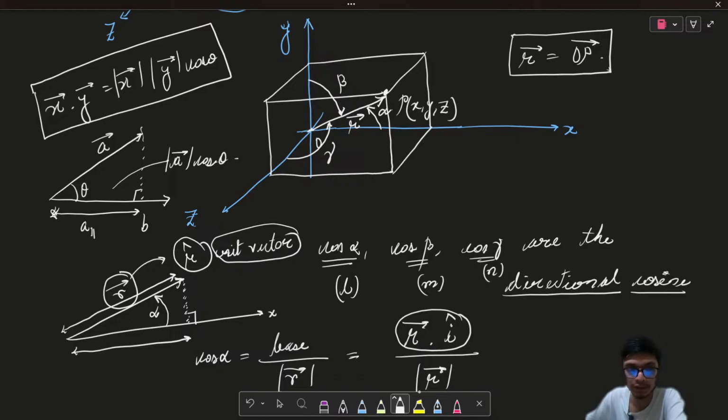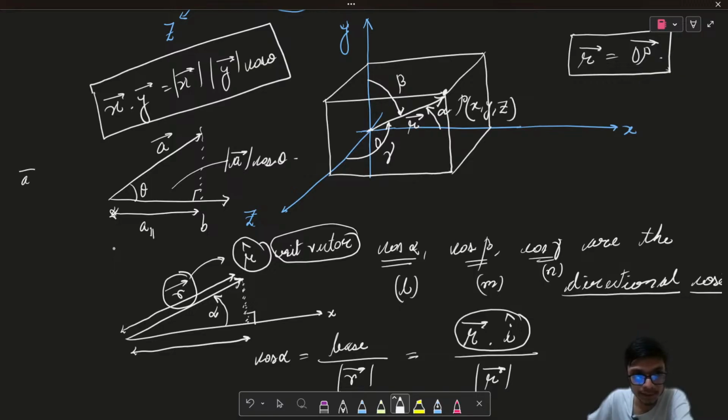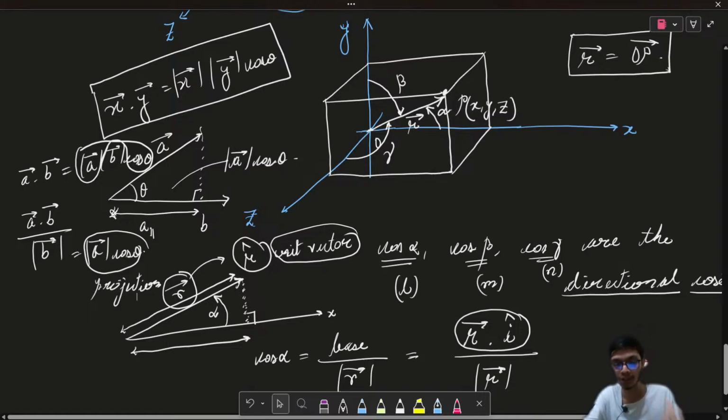So if you recall, if you take the dot product over here, then A dot B is going to be equal to mod of A, mod of B into cosine of theta. Now I want only mod of A cosine theta, which I can also write as A dot B divided by mod of B vector, which is basically going to give me mod of A vector cosine theta, which is nothing but the projection. So this is also known as the projection formula, which I'm going to discuss in our upcoming lecture as well. But this is basically how we find projection.